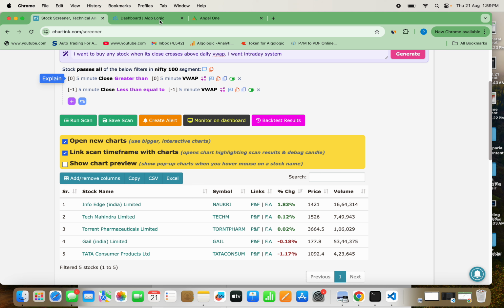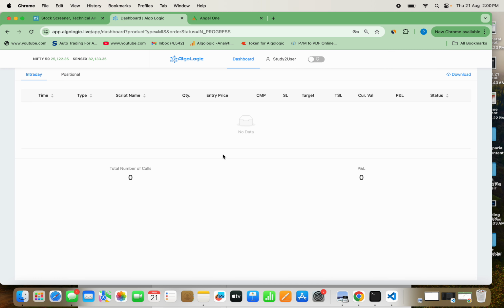That means the software which will help you: the scanner you have made in the charting, it will convert this into a live call with the target and a SL, and it will show you in this dashboard. Right now you can see this dashboard is empty, you don't see any call here. That means we have not enabled anything, not made any changes or settings.